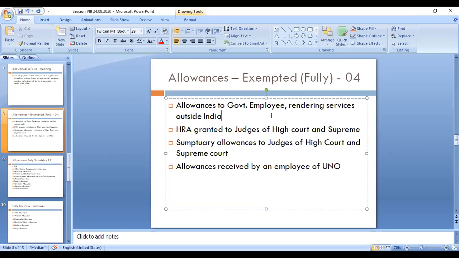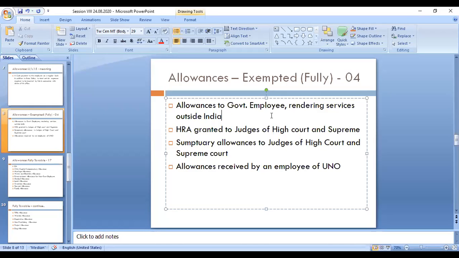The first one is allowances to a government employee. So he is a government employee, state government or central government or any semi-government, that employee working for rendering services outside India. If any allowance is given for that, it is fully exempted.